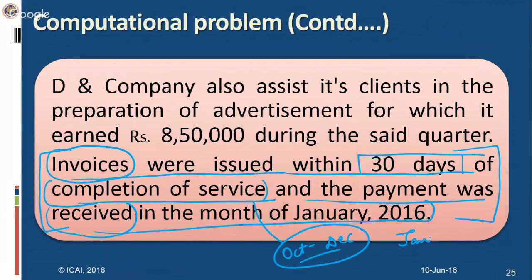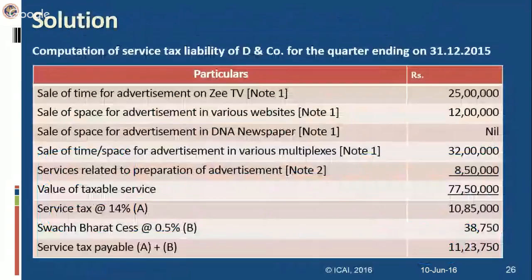So these are the 2 events which you have to consider. That's what I told you, that point of taxation is also very important for computing service tax liability. Like in this question, the point of taxation has come into picture, so you should know the point of taxation rules also. So you take the earlier of these 2 events, so the October to December quarter is the earlier event, and here you will tax all the receipts. So October to December, this is the point of taxation. You will tax these receipts in the December quarter, or the last quarter of the calendar year.